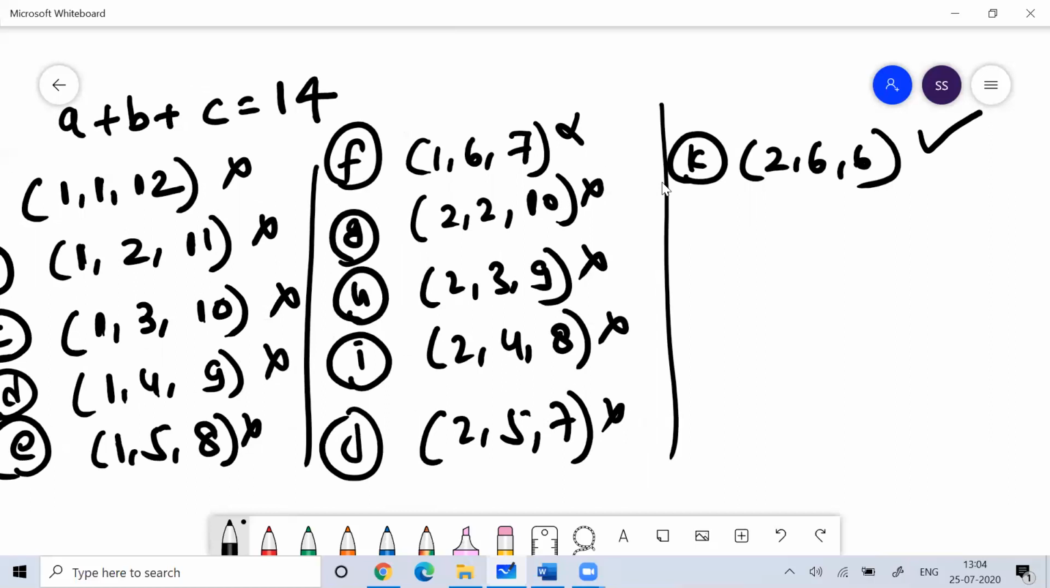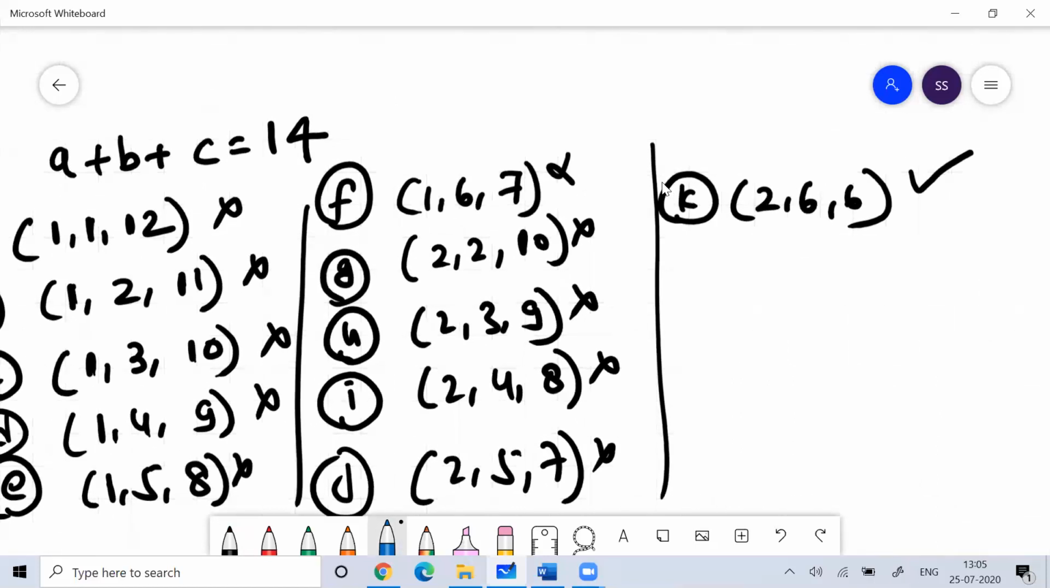You need to understand why this is working, because if you understand the property which I wanted you to understand, it will only work if a plus b is greater than 7. This application will work only when a plus b is greater than 7. If the sum of two sides is less than 7, then whatever you do, this property will not work.